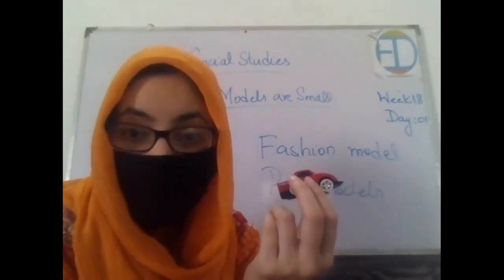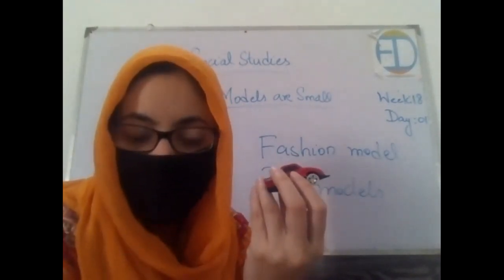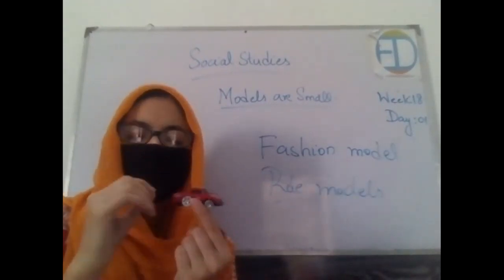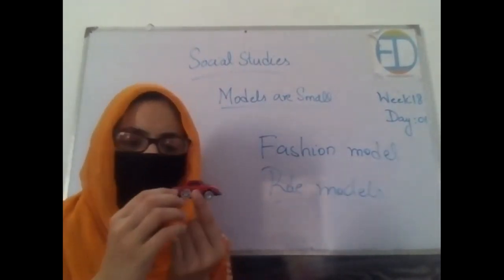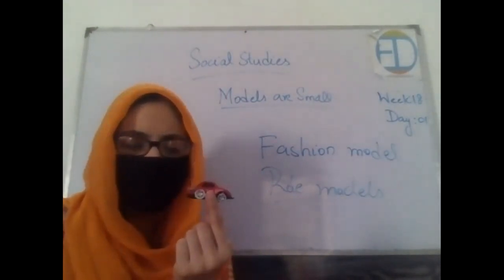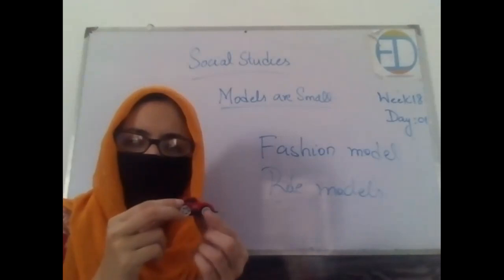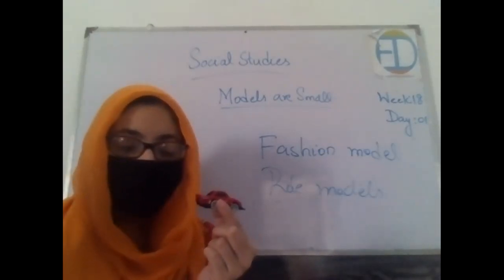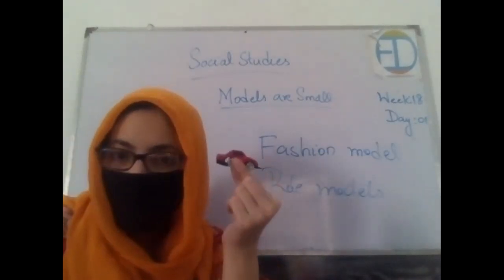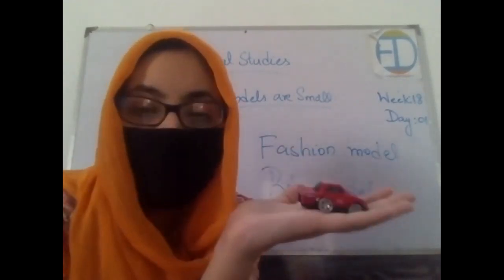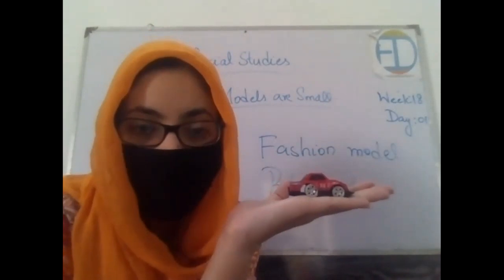The cars that we have on the roads, right? The cars are similar in shape, similar in design. Some cars have these colors, but the only difference is that they are big, and this one is small, right? So this is basically a car model, right?